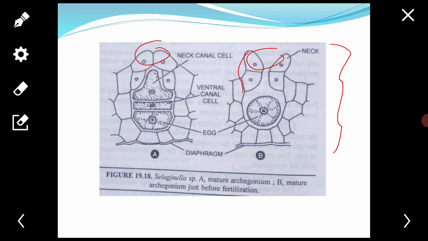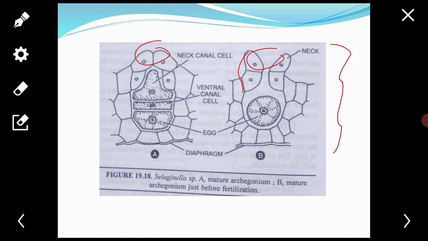On maturity, the former two cells, the neck canal cell and ventral canal cell, disorganize and disintegrate to form mucilage.